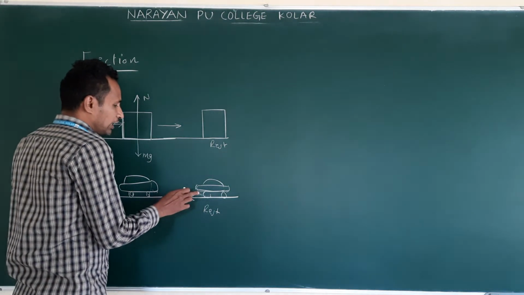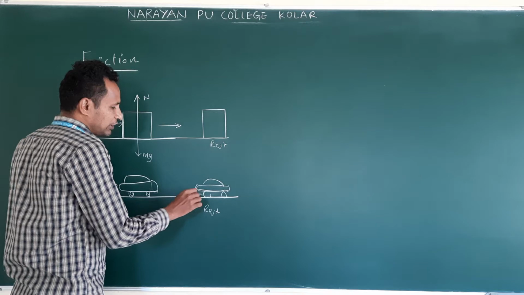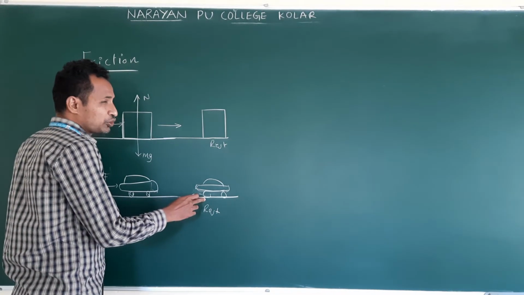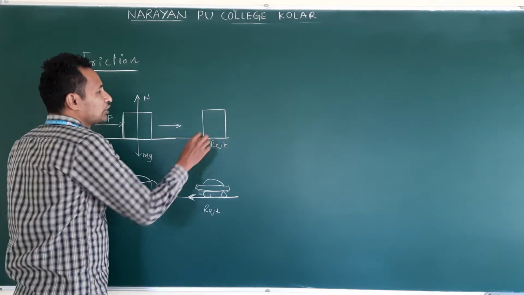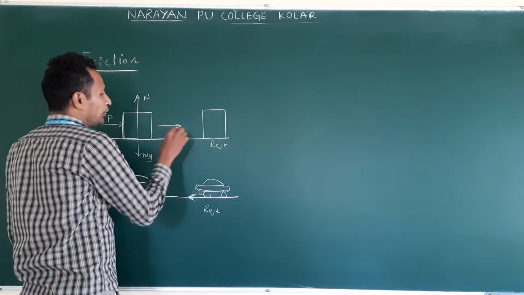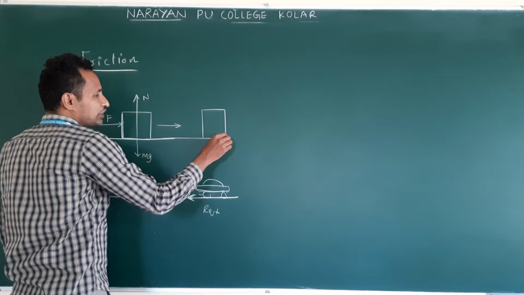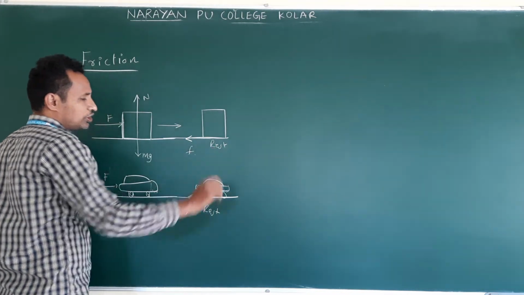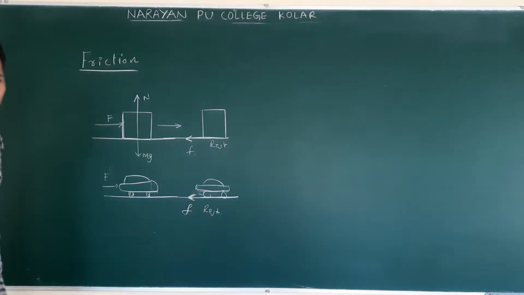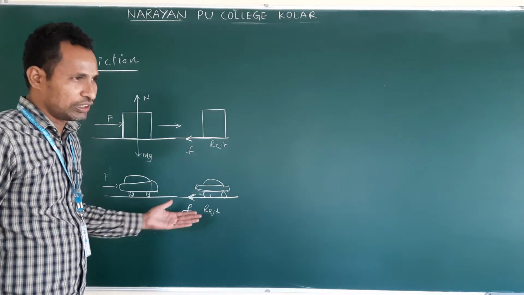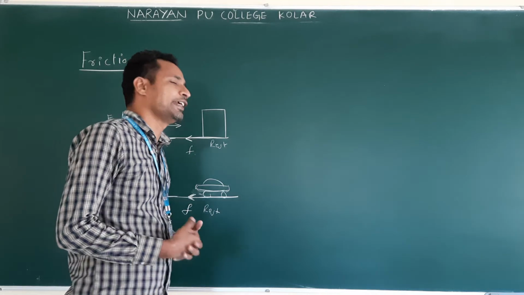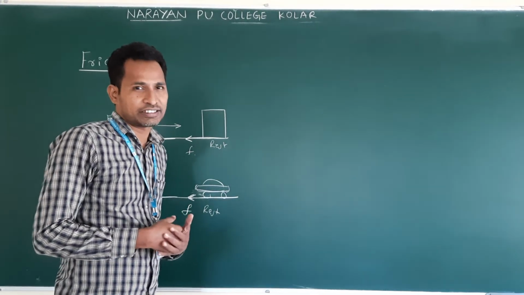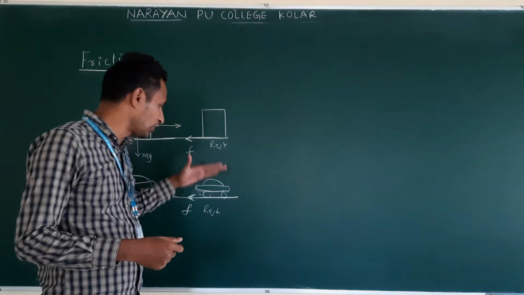So at the contact surfaces, the contact force develops, the friction. That friction acts opposite to its motion. So this object is moving in this direction. Friction acts in this direction. This is the frictional force, small f. The friction acts opposite to the relative motion of the objects, at the contact surface, especially as we are talking about solids.